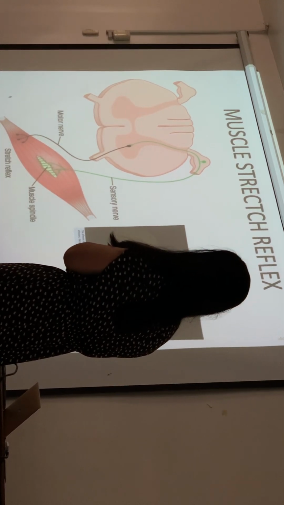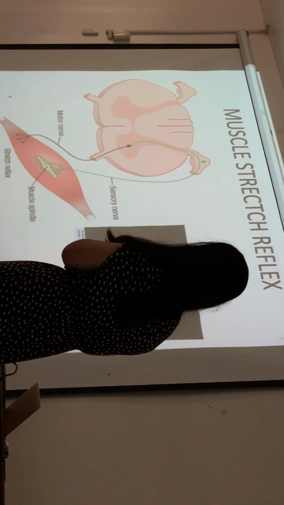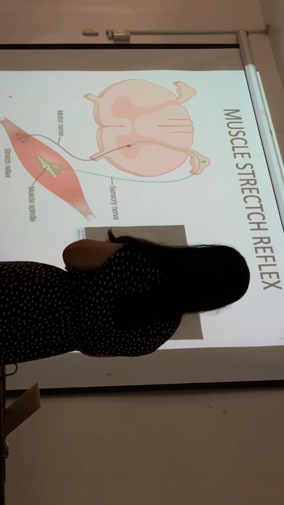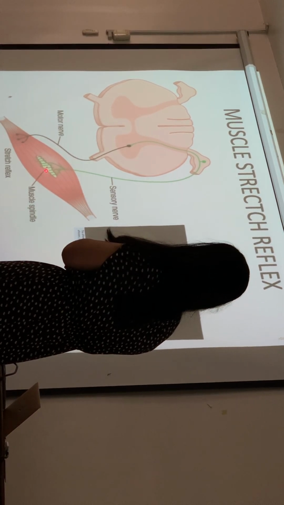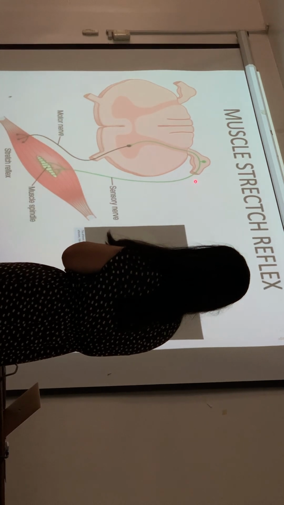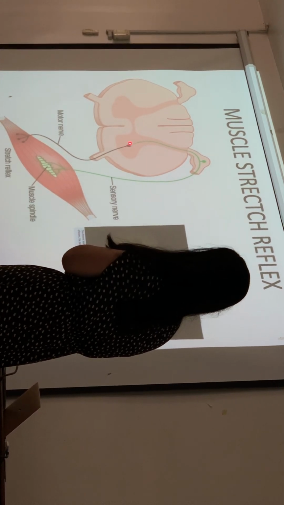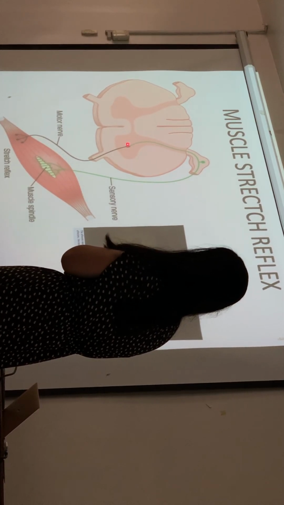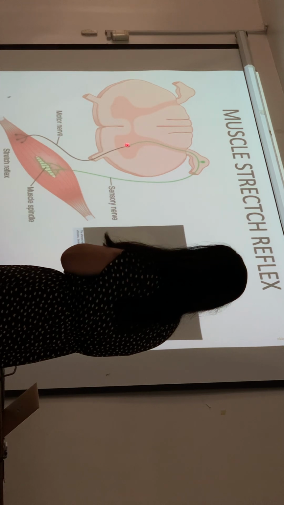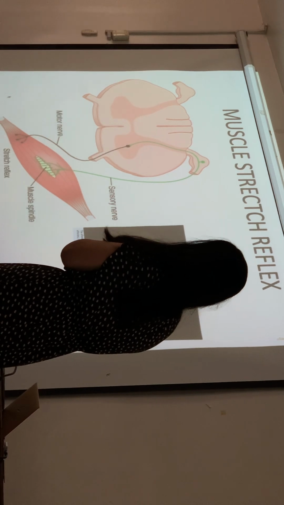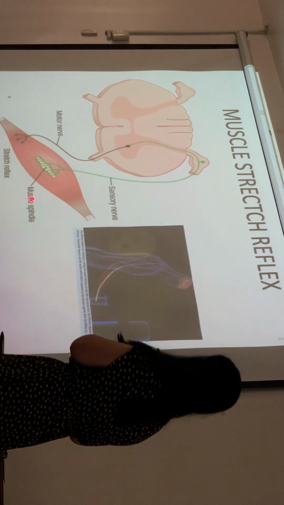If there's a stimulus, it will send a signal through the nerve fiber to the sensory root, and to the gray horn of the spinal cord, and from there it would elicit the signal for the motor neuron. So this is the neuronal circuit of the stretch reflex.